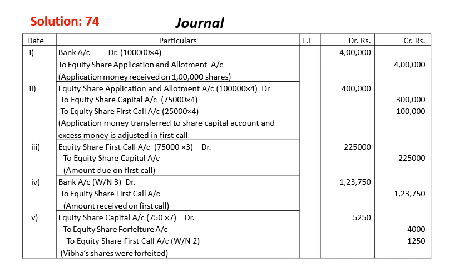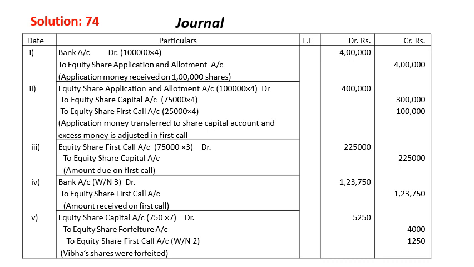Now Viva's shares will be forfeited thereafter as per the question. Now when you forfeit it, share capital will be debited, 750 into 7 is the called up value, because application and allotment is 4 and first call is 3. So 4 plus 3, total is 7, that is the called up value. 750 into 7 is 5,250.